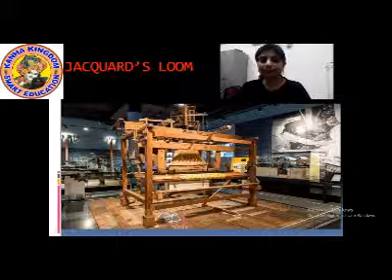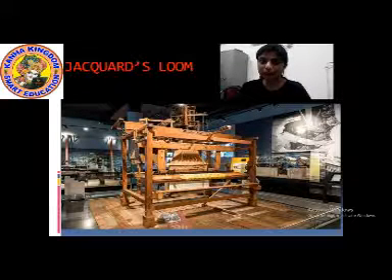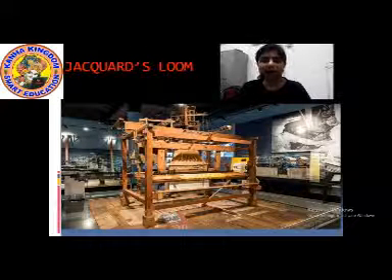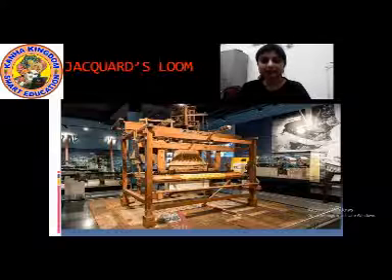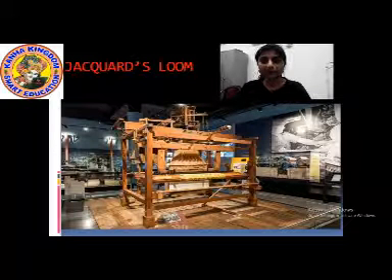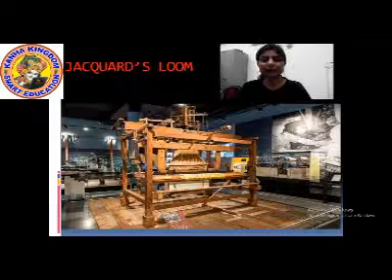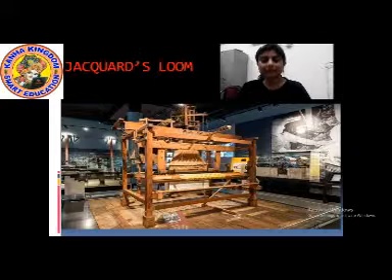And this device is used in textile industries as well as computer industries to make designs in paper, in clothes, etc. Now let us move to the next device, that is Leibniz calculator.